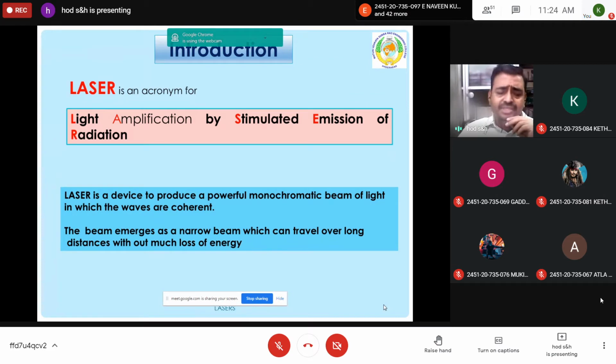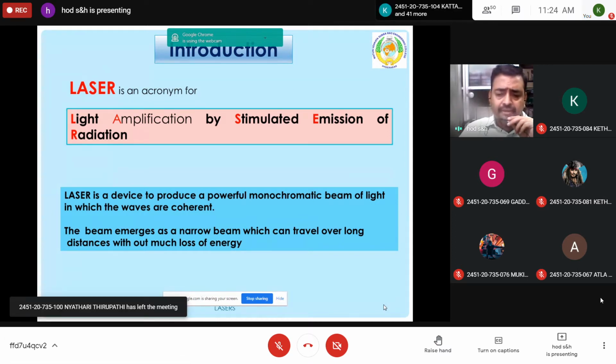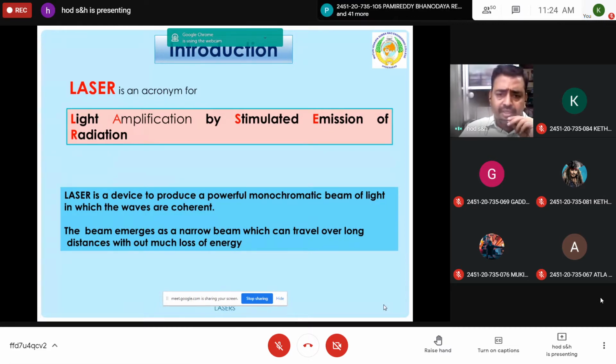So it is visible, but for a special application, you need such a type of light radiation, which can be achieved by the stimulated emission of radiation. How it can be, we are going to discuss. By this, you can produce a highly energetic monochromatic coherent beam, which is a narrow beam having a very high unidirection, which travels over long distances, and the energy loss is very less for this laser.